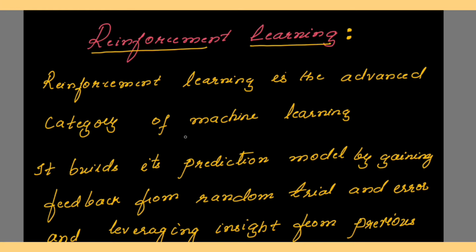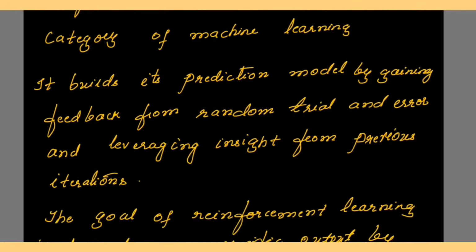Reinforcement learning is the advanced category of machine learning. It builds its prediction model by gaining feedback from random trial and error and leveraging insight from the previous iterations.